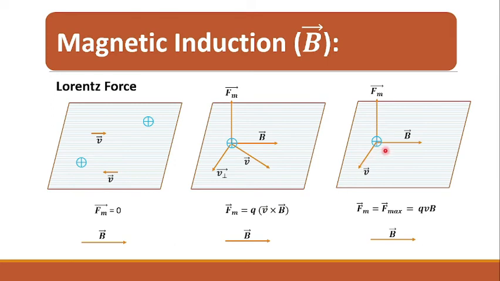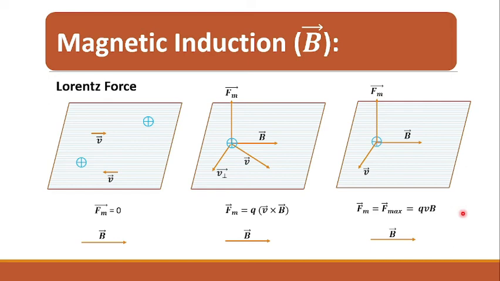And if this charge is moving in a direction perpendicular to the direction of B vector, in that case the force experienced by the charge will be maximum, and that maximum force is given by QV into B, right? So the magnitude of force will be given by QV into B, which is the maximum force experienced by the charge.